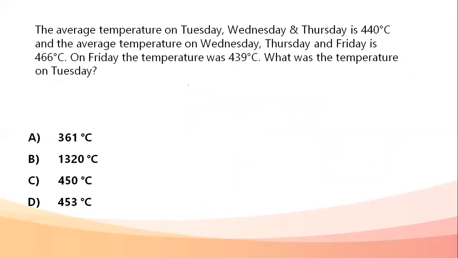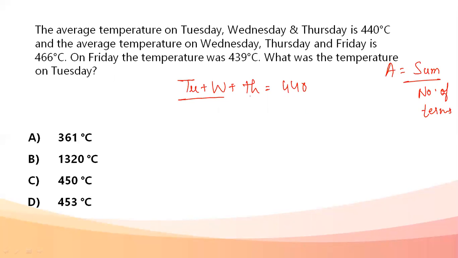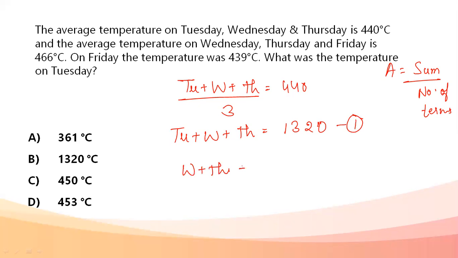Next question. The average temperature on Tuesday, Wednesday, and Thursday is 440 degrees. I know average is the sum of the quantities divided by the number of terms. So I can get Tuesday plus Wednesday plus Thursday, the sum of the temperature, as 1,320. First equation. Next, the average temperature on Wednesday plus Thursday plus Friday is 466.